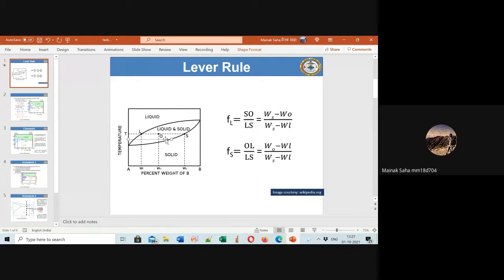Liquid is only this line. Liquid is only this part. And solid, the solid solution. If you look at the solid, solid is between what? Solid is between this and this. So similarly,